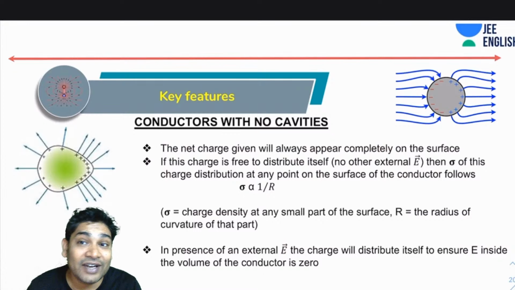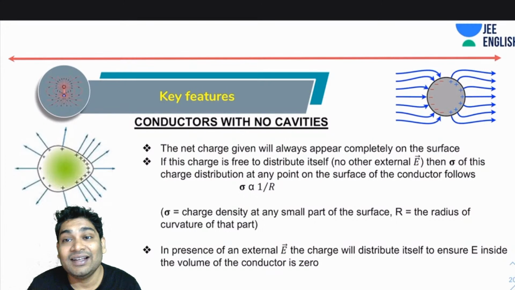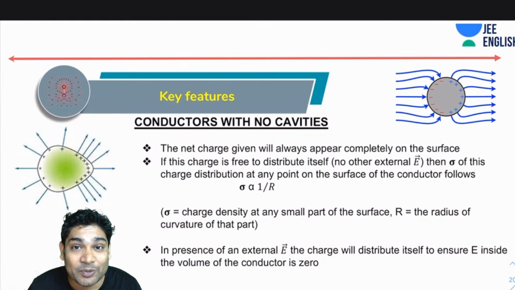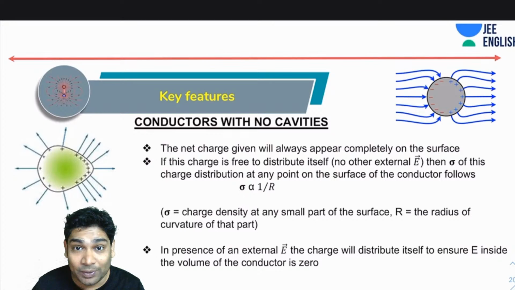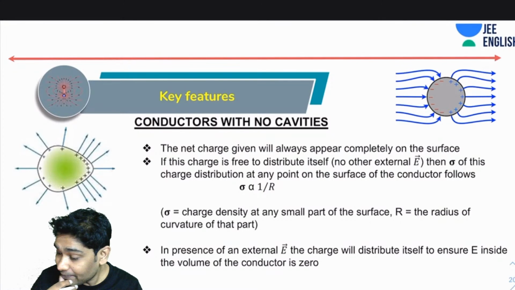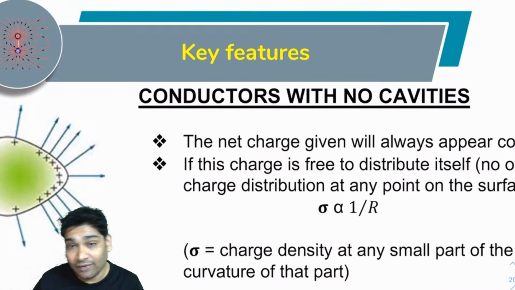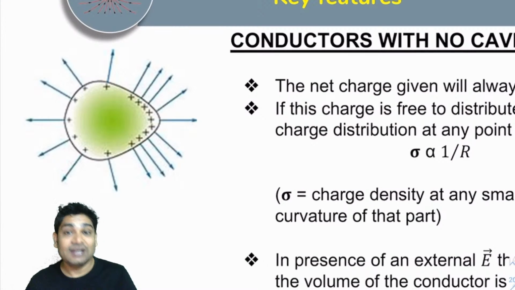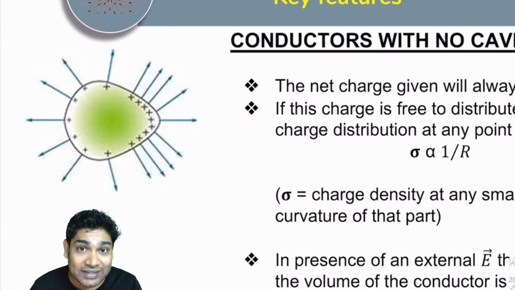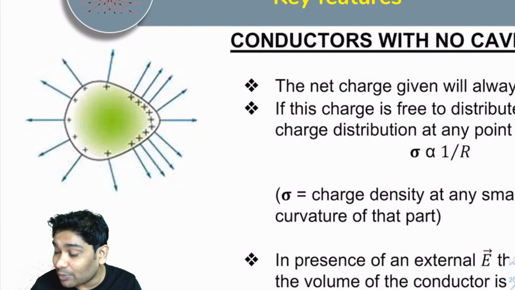If this charge is free to distribute itself, that is, no other external E is present, then the charge distribution at any point of the surface follows the rule sigma is inversely proportional to R, where sigma is the charge density of any small part of the surface and capital R is the radius of curvature. I hope everybody knows the radius of curvature. So what I am saying is, one, all the charges are appearing on the surface. Second, the claim that I am making is that the distribution of charges would be such that sigma would be inversely proportional to R.